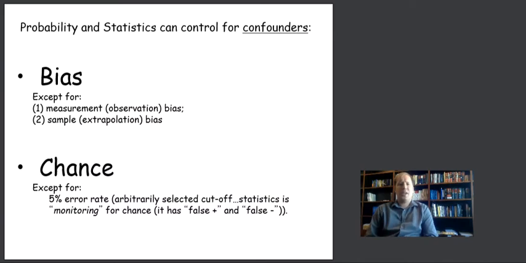Remember also, as we said in a previous lecture, that probability and statistics can help us to control for confounders. We talked about biases that we want to eliminate, as well as chance. There are some exceptions, and we talked about those on a previous day, but these are things that are often ruled out when we're looking at possible causation.